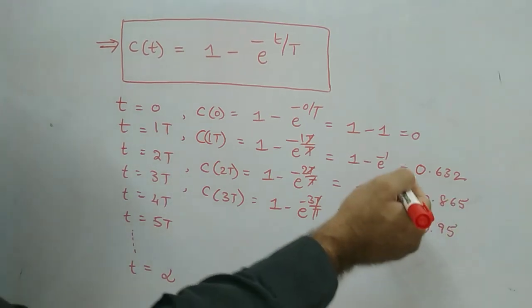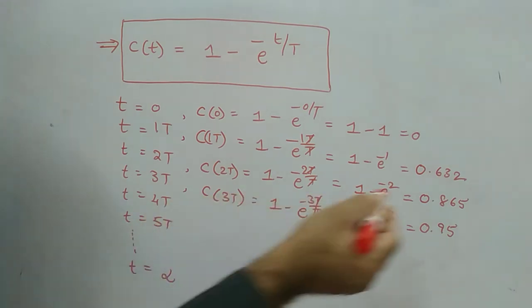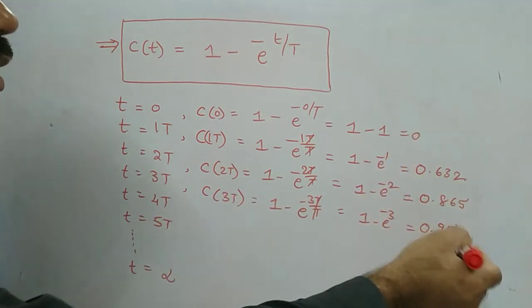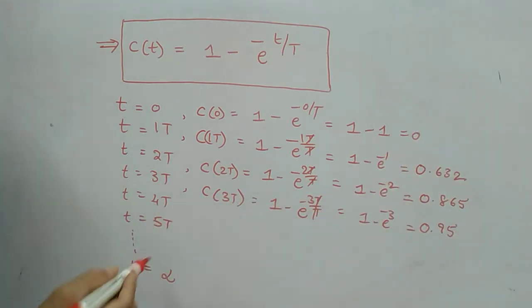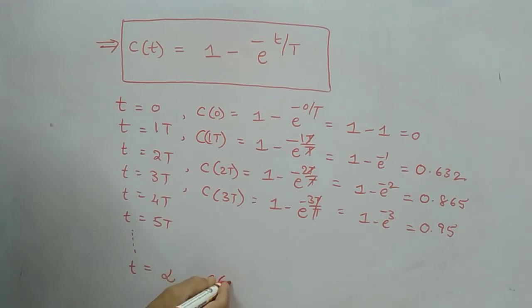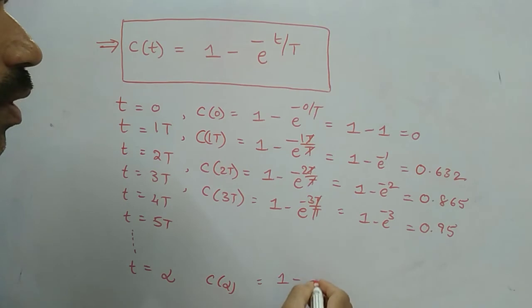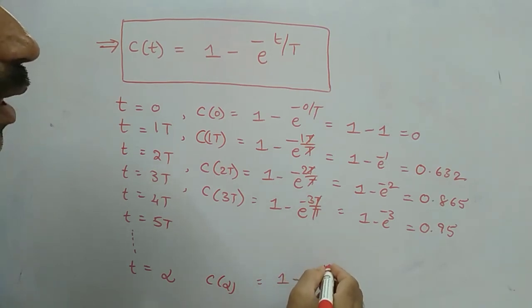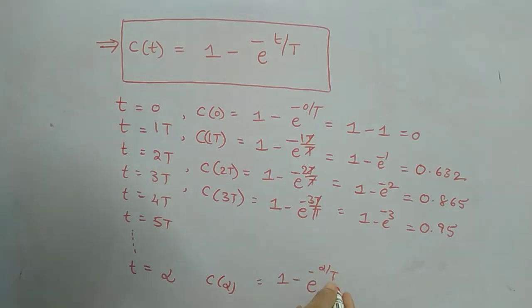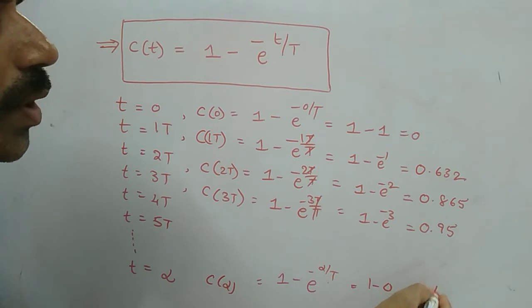You observe that. As your time increases, your response value also increases, from 0 upward. And where t is equal to infinity, C is equal to 1 minus e power minus infinity by capital T. So infinity by something is infinity, e power minus infinity is 0, that means 1 minus 0 is equal to 1 you will have.